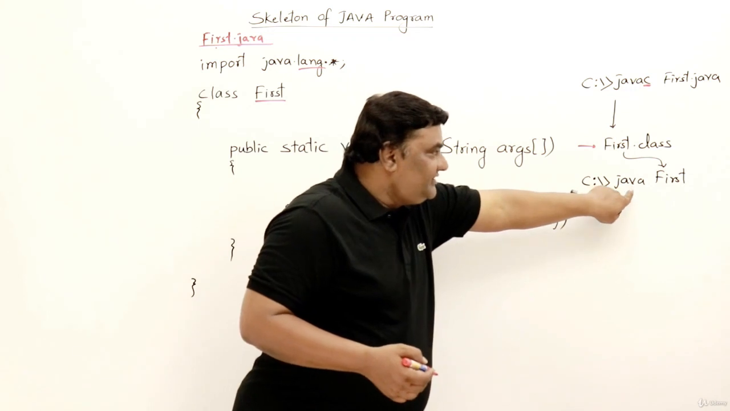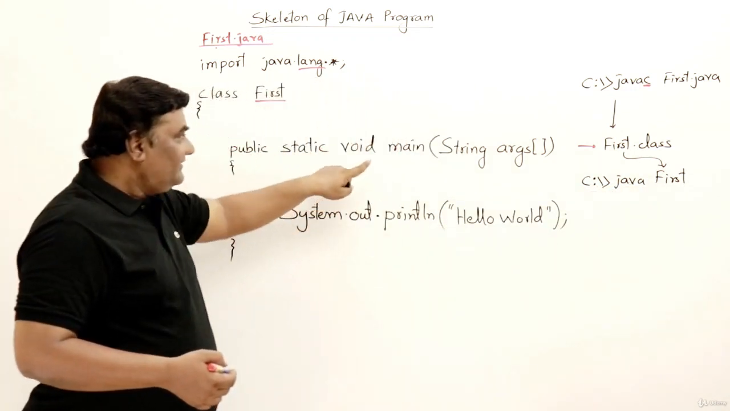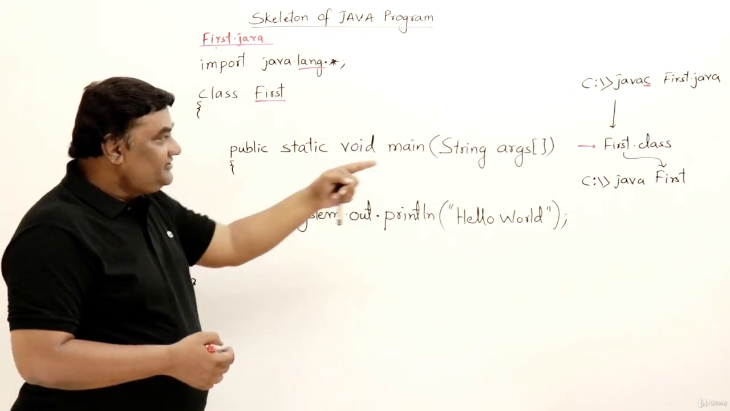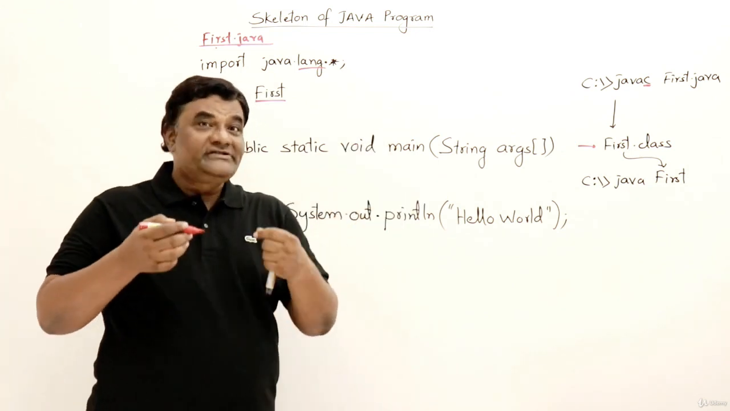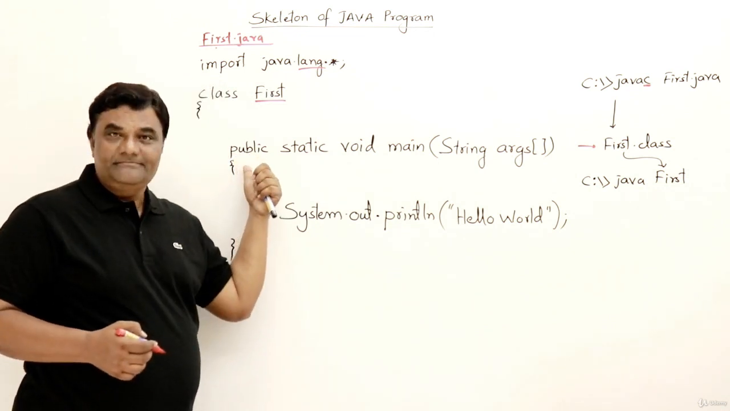Because when you say execute the program, the JVM will call this main method. This main method is inside the class, so the JVM should be able to see that main method. That is the reason we have to say it is public.